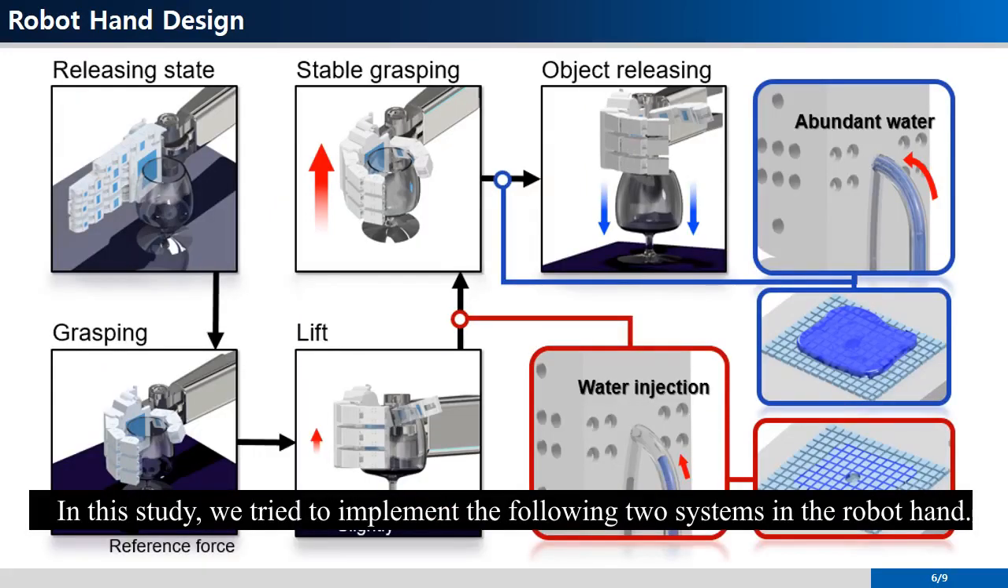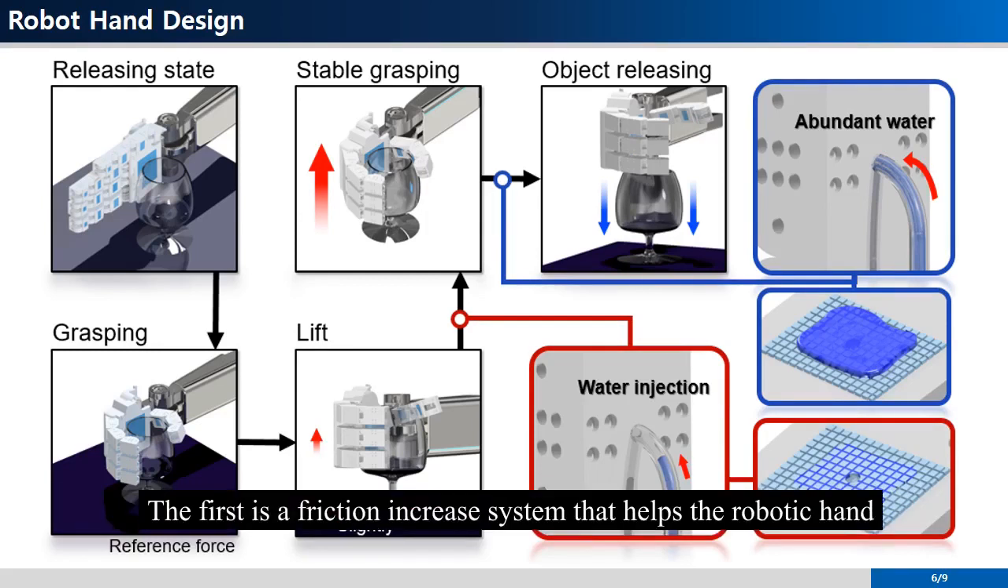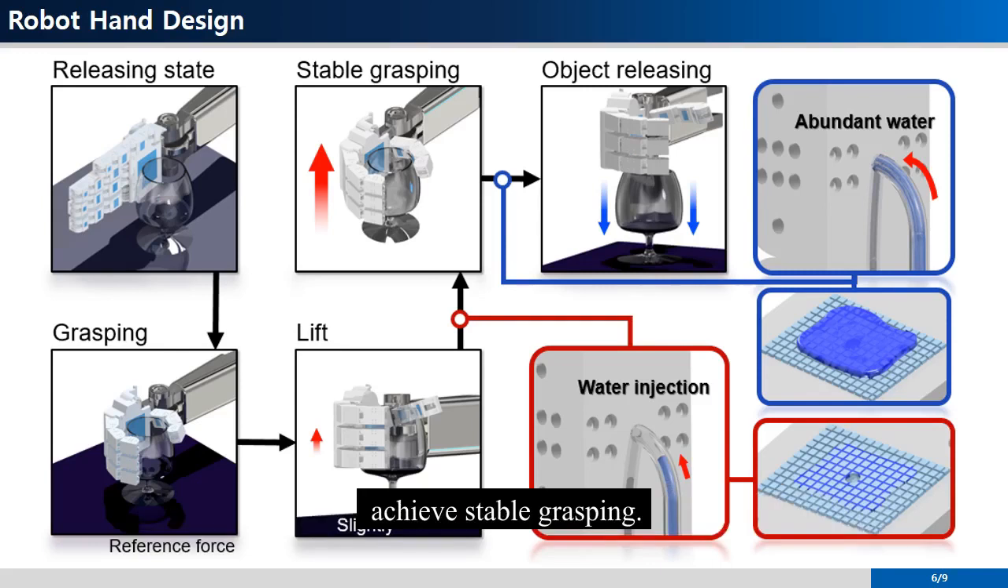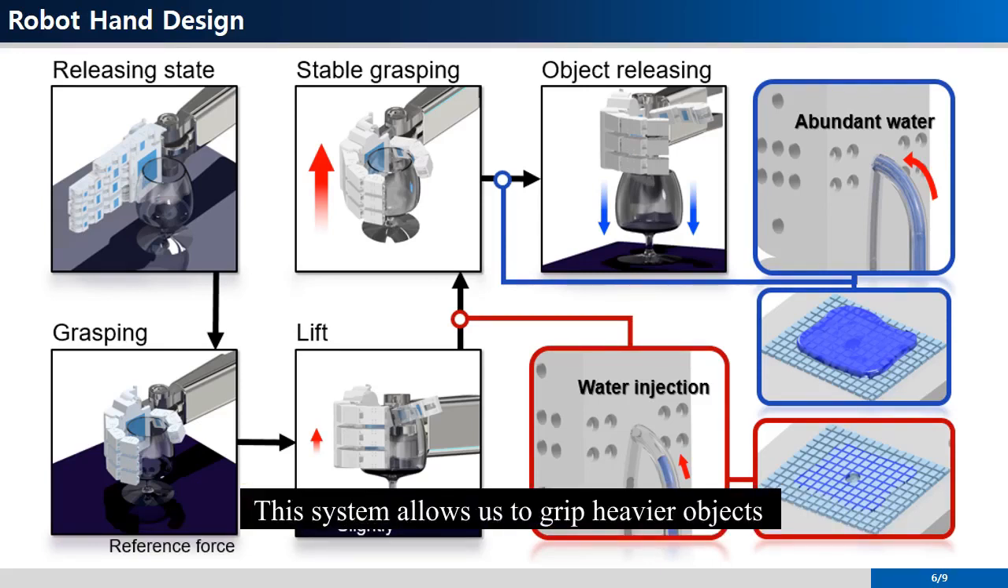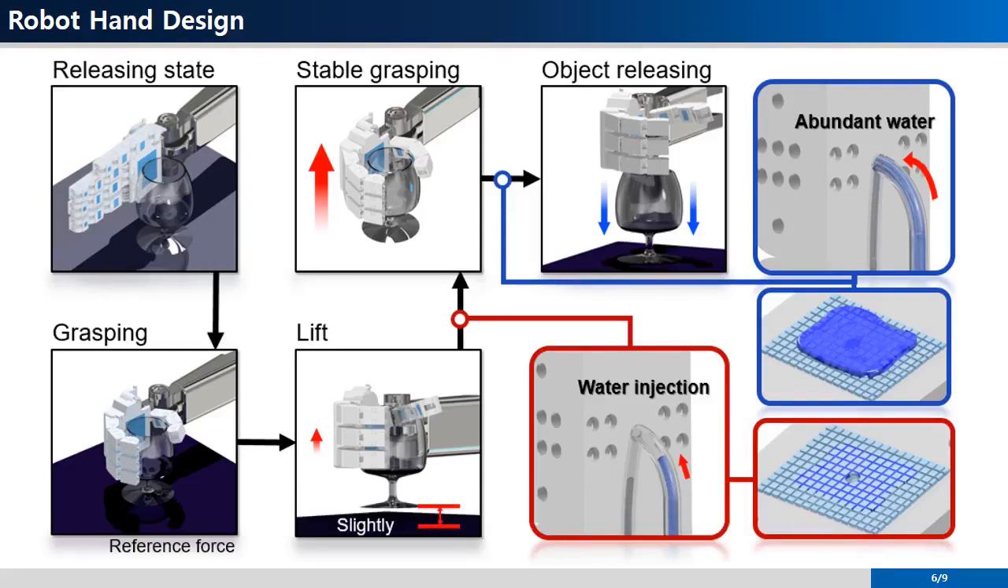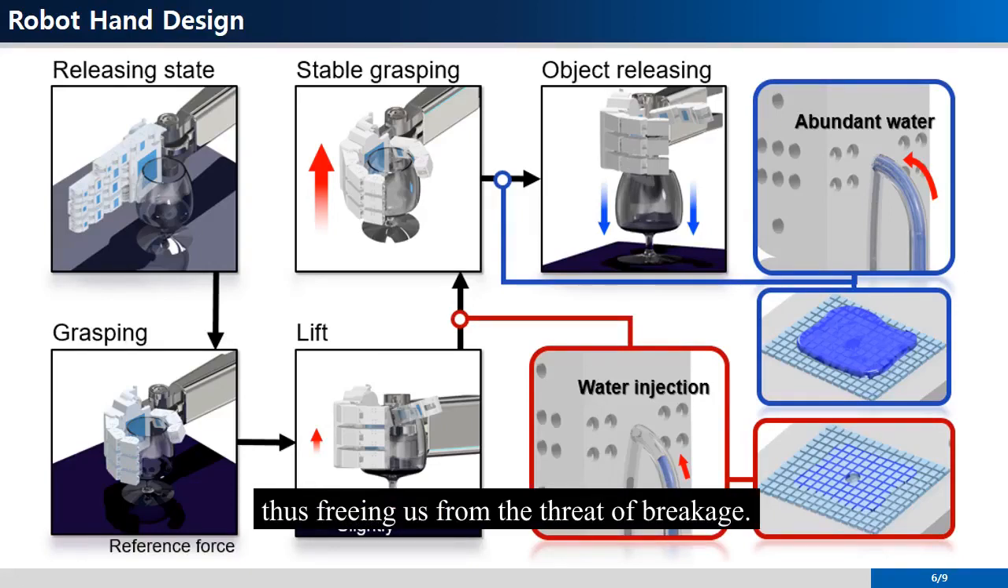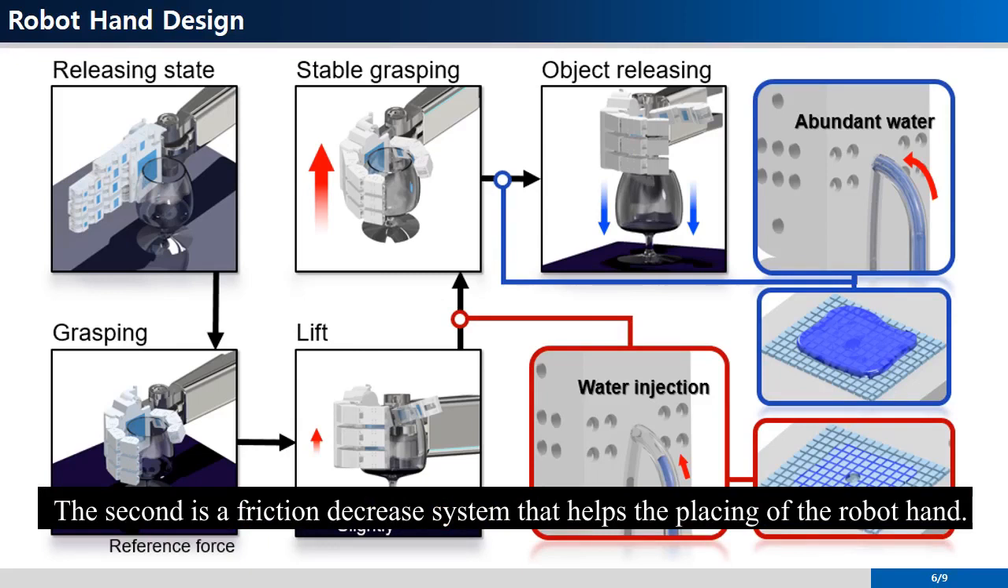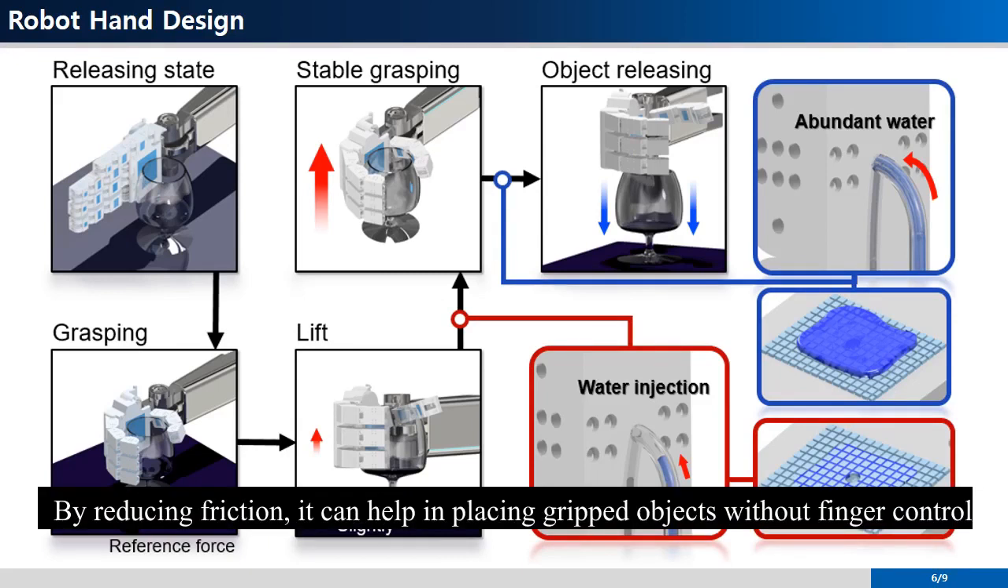In this study, we try to implement the following 2 systems in the robot hand. The first is a friction increase system that helps the robotic hand achieve stable grasping. This system allows us to grip heavier objects without increasing the grasping force, thus freeing us from the threat of breakage. The second is a friction decrease system that helps the placing of the robot hand. By reducing friction, it can help in placing gripped objects without finger control.